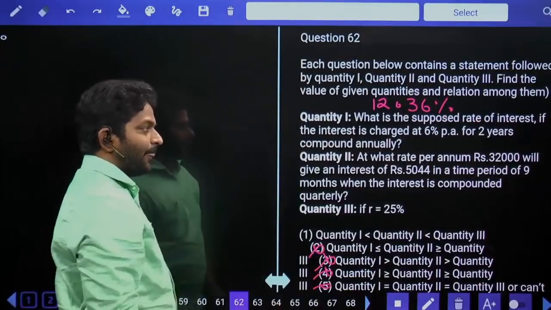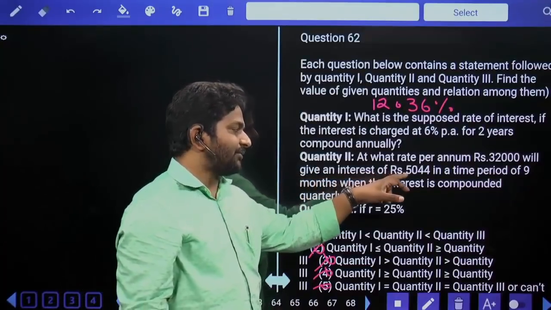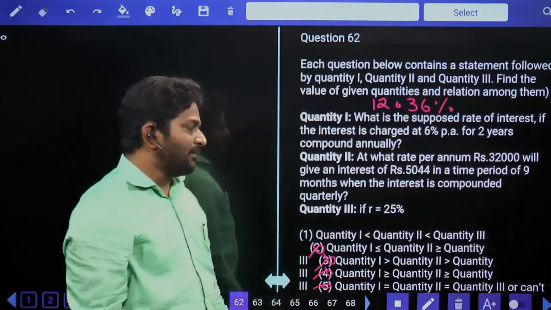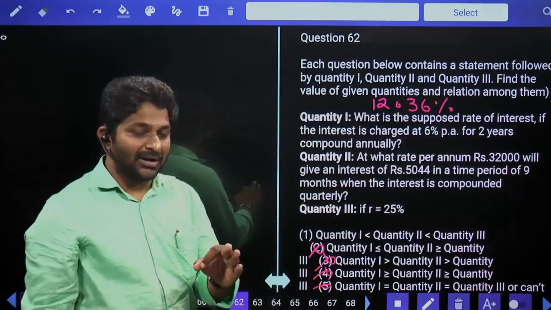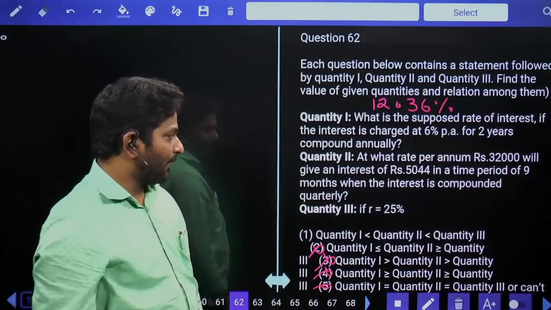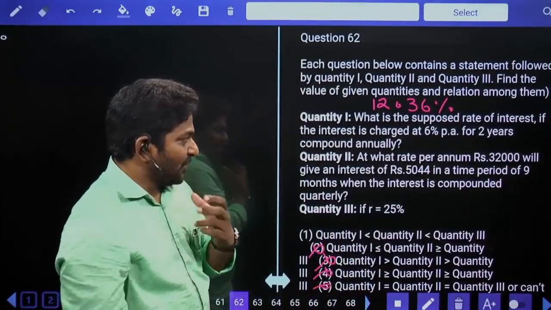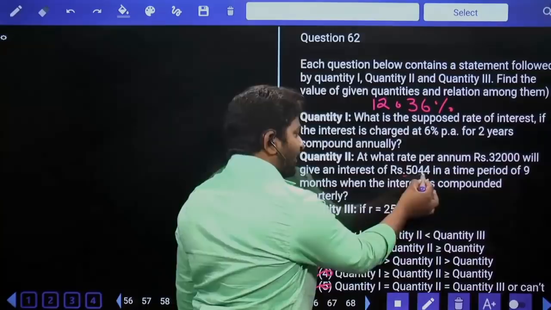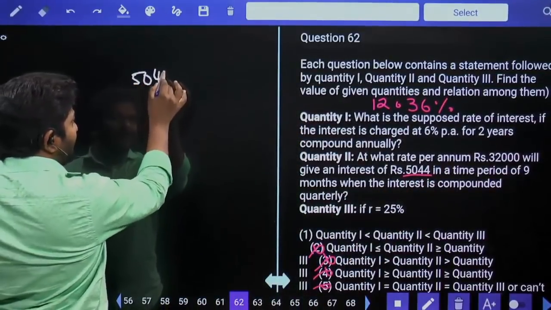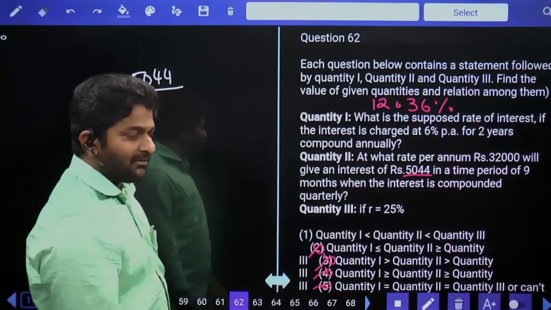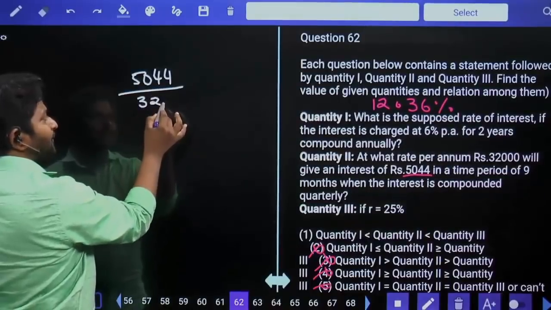Now let's see. At what rate percent per annum will 32,000 give an interest of 5,044 in a time period of 9 months when the interest is compounded quarterly? Quarterly in the sense for every 3 months. Now in 9 months we have to do the process 3 times. So let it be for 9 months if you are getting this much, which is equal to what percentage? 5,044 divided by 1% value. Out of 32,000, 1 percentage is equal to 320.